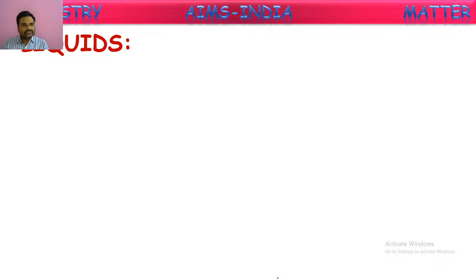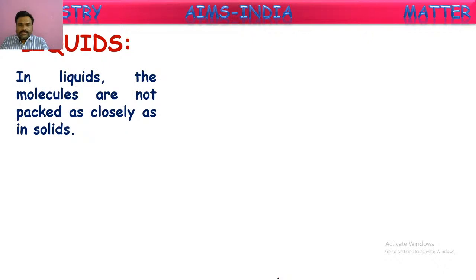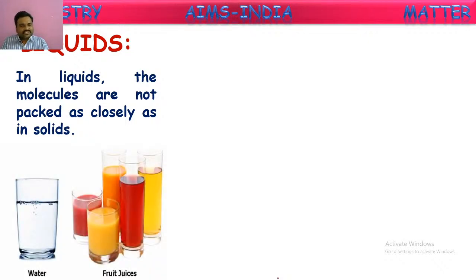Next we go through the second state of matter, that is liquids. In liquids, the molecules are not packed as close as solids. Of course, in this also molecules are close a little, but not as much as in solids. Here you can see some examples. Liquids which we see in our daily life: water we drink every time, and fruit juices, cool drinks, and even some more examples like oils, petrol, diesel, these all come under liquids. So what are the general properties of these liquids? Let us see.